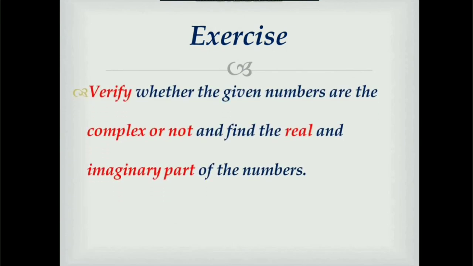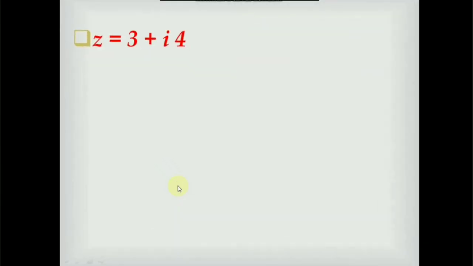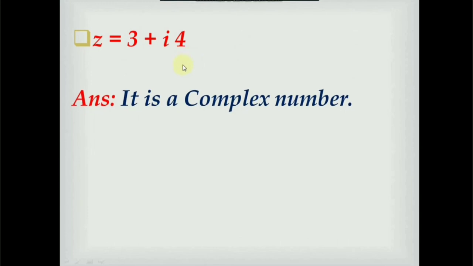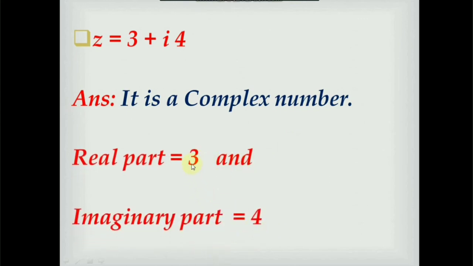Now we will see one exercise. Verify whether the given numbers are the complex or not and find the real and imaginary parts of the numbers. So we will start with the first example. z is equal to 3 plus 4i. By the definition of complex number, we can say that it is a complex number because 3 and 4 are the real numbers. Here real part is equal to 3 and imaginary part is equal to 4.